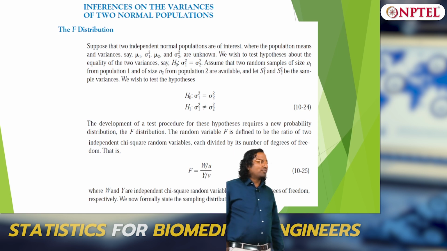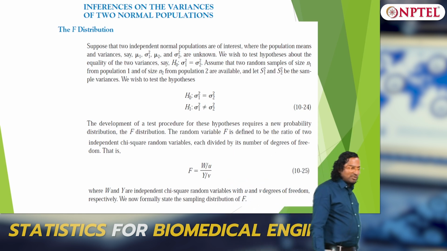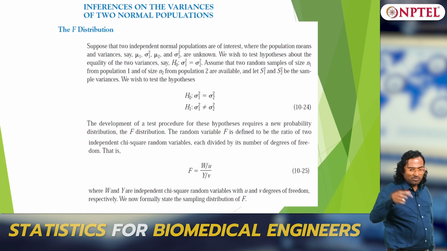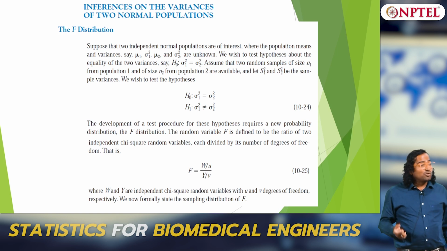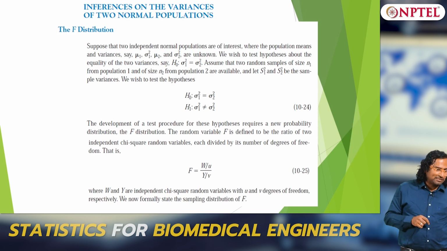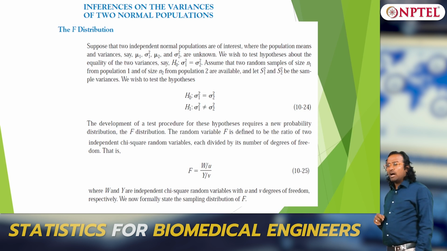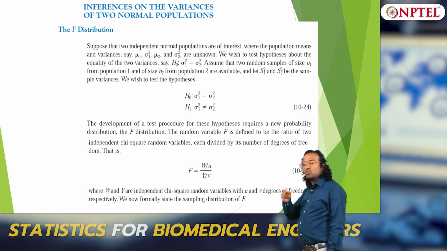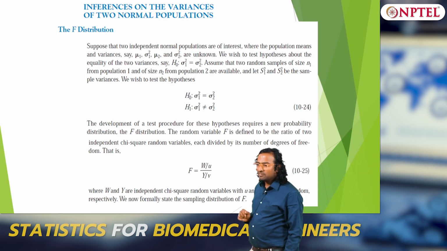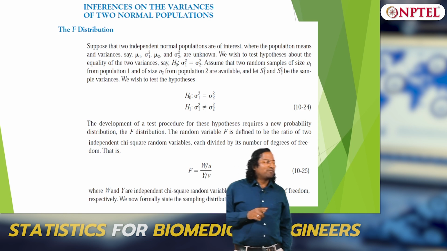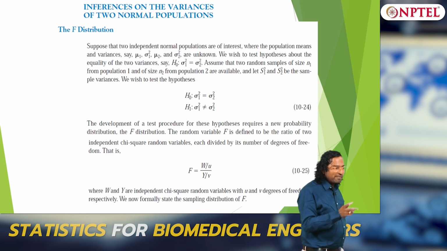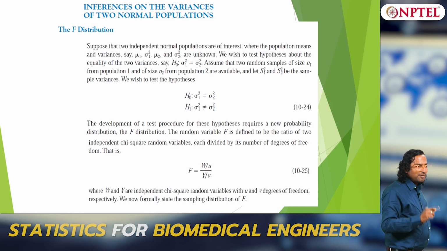Now you can test this in multiple ways. You can compute each mean separately, or you can test it by comparing their variances. Later on we will talk about what is called ANOVA, analysis of variance, which is used to answer this kind of question. So variance becomes very important even when you want to test the means.